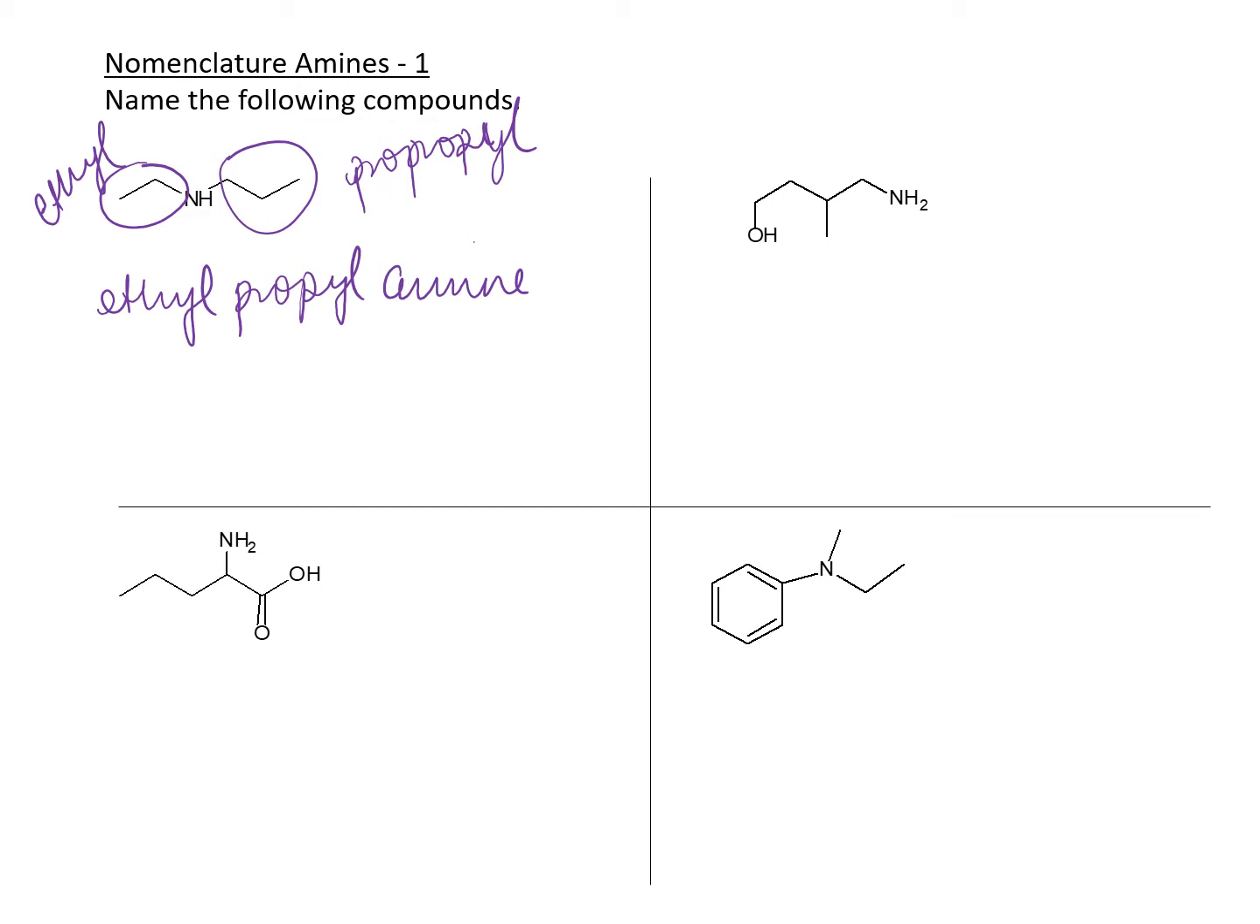For IUPAC, you know that you need the longest chain. That would be your base name. So the longest chain here is the propyl chain, a 3-carbon chain. So propanamine is going to be the base, which means that the ethyl group is now connected to the nitrogen. So this is going to be N-ethylpropanamine. So the longer chain becomes your base name, and the other part gets attached to the nitrogen. And remember, this is the IUPAC name.